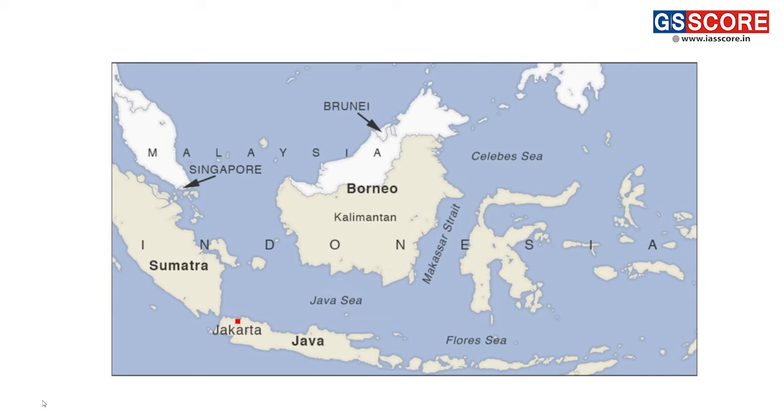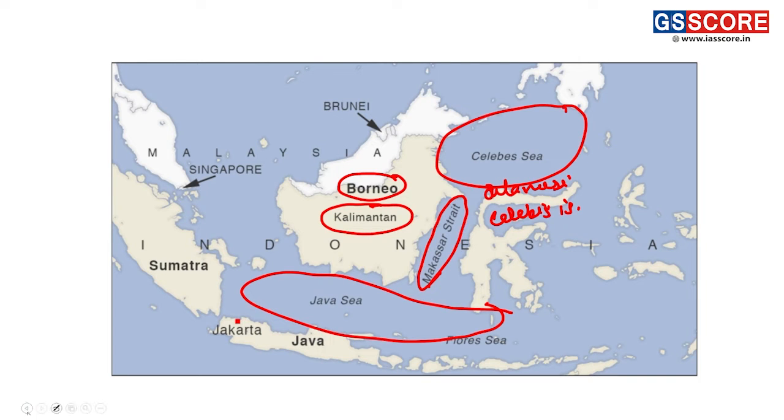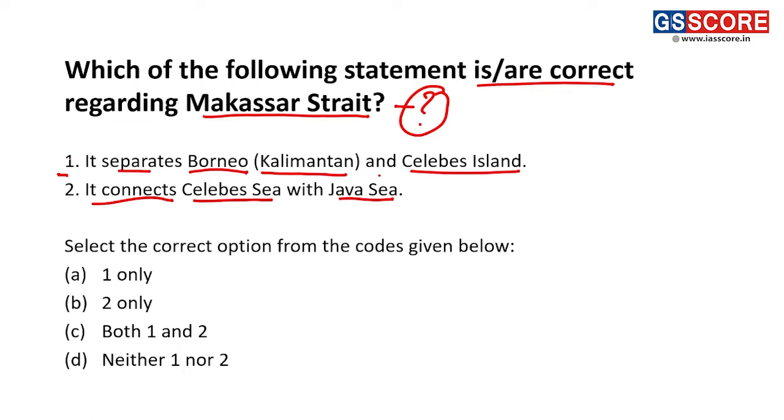Now, looking at the map, we can see the Makassar Strait, which is present between Kalimantan or Borneo Island and Celebes Island, also called Sulawesi. And second, we can see this strait is connecting the Java Sea and the Celebes Sea. Looking at both the statements, statement 1 is correct and statement 2 is also correct. Thus, C, both 1 and 2 are correct.